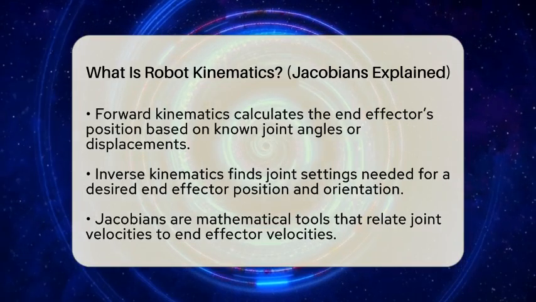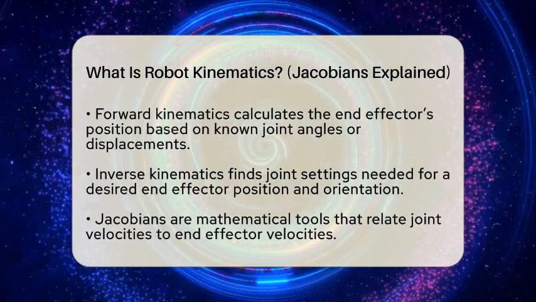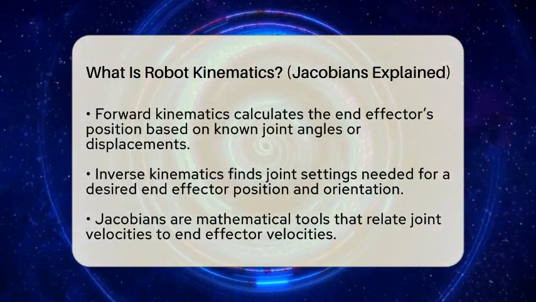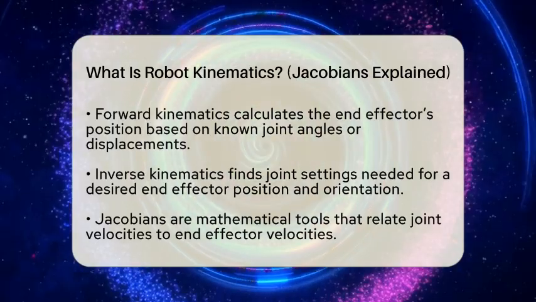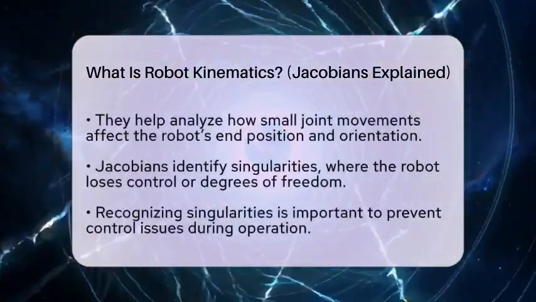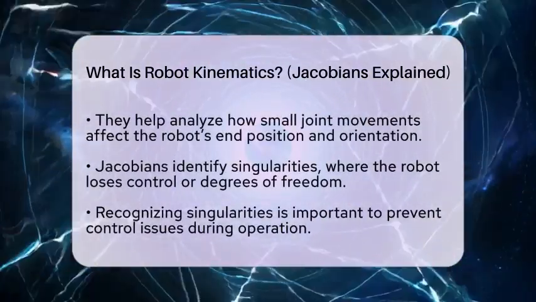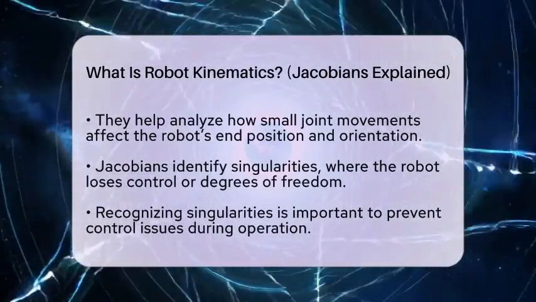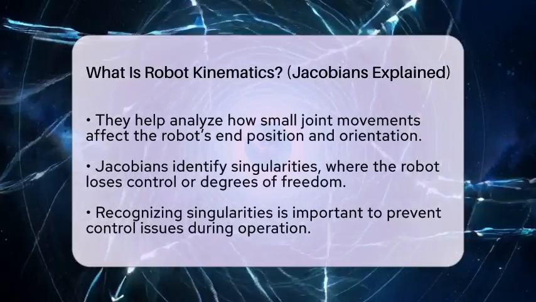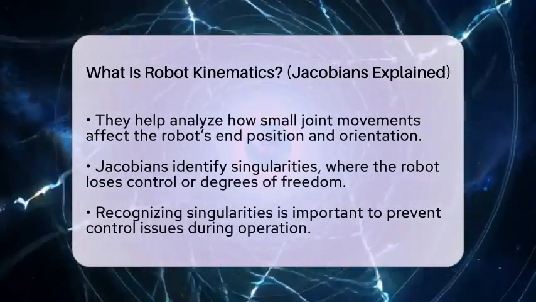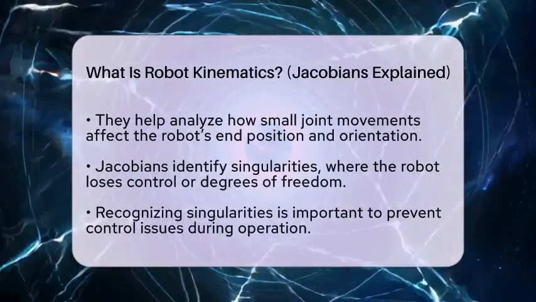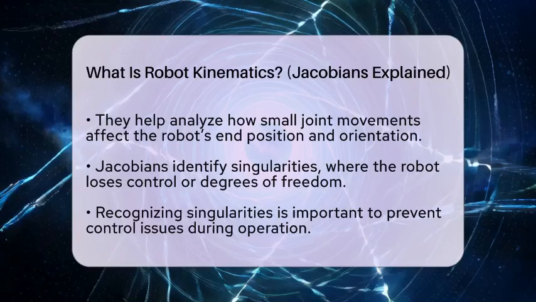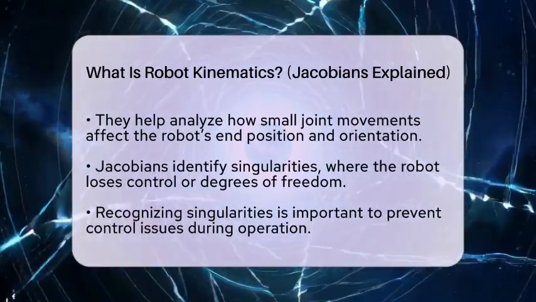Now, let's talk about Jacobians. These are mathematical tools that connect how fast the joints move to how fast the end effector moves. Imagine turning a steering wheel. Small turns result in the car moving in a certain direction. The Jacobian matrix captures this relationship. It tells us how tiny changes in joint angles or displacements affect the position and orientation of the end effector.